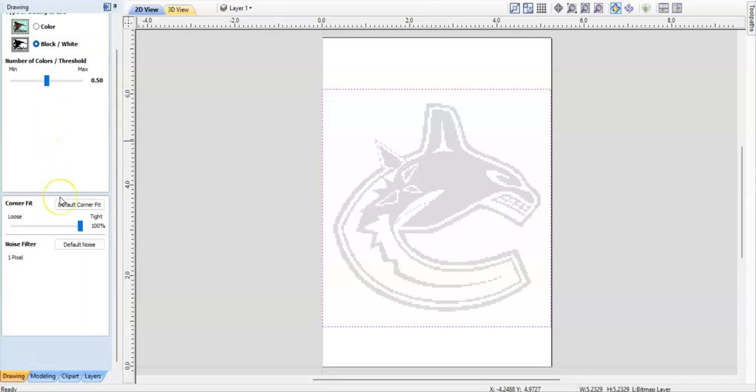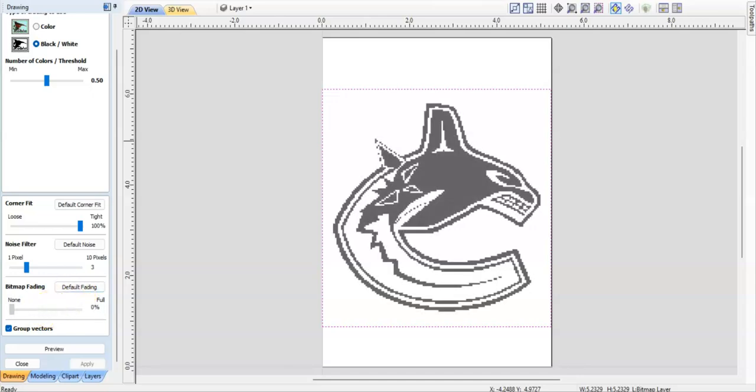So after I have black and white, I'm going to go down. I can adjust my corner fitment, adjust the noise filter, and also the fading. So the fading is going to kind of bring the image into contrast there. So I'm not going to put too much fading on, and the other two I'm going to just do defaults. Okay, once I've done that, I'm going to hit preview. I'm going to see some lines appear on the image, and I'm going to hit apply. So once I've applied that, it's as easy as going up to my toolpaths here in the top right.